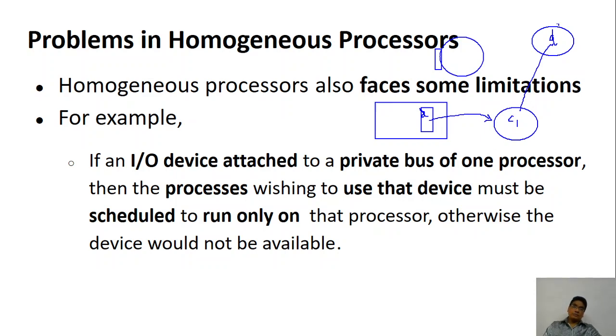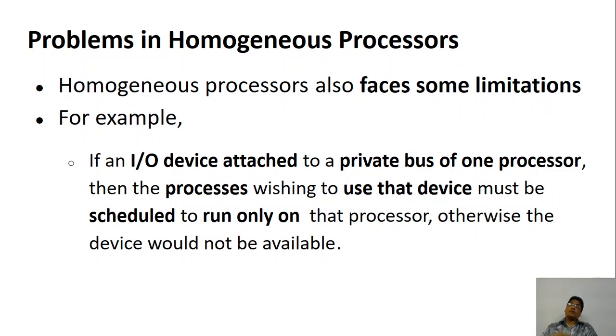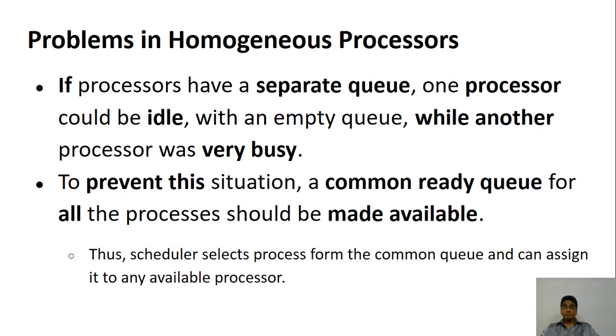If it is making use of this device D and it is given to some other processor, the processor will fail altogether and say, I can't do it because I have no access to that particular device. So the scheduler has to decide on that.